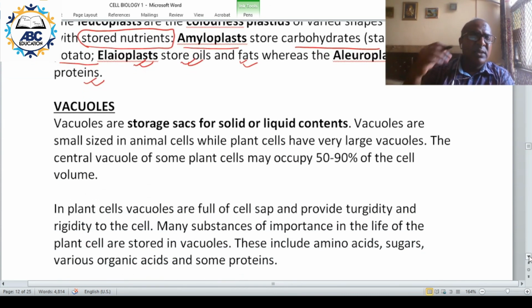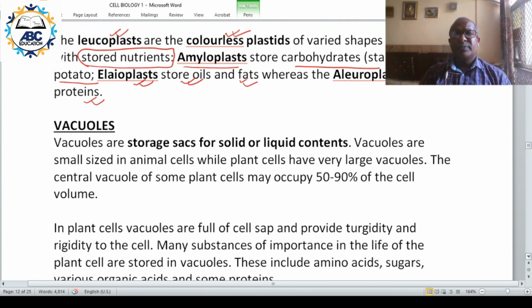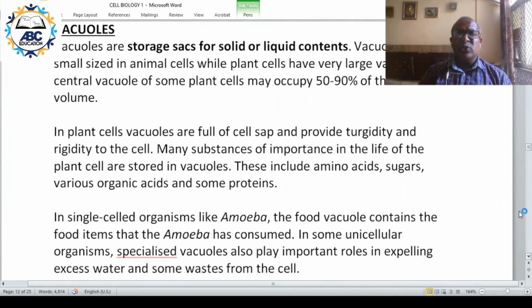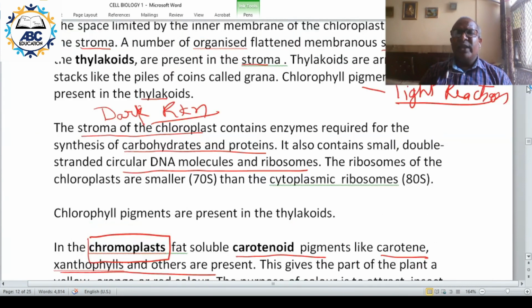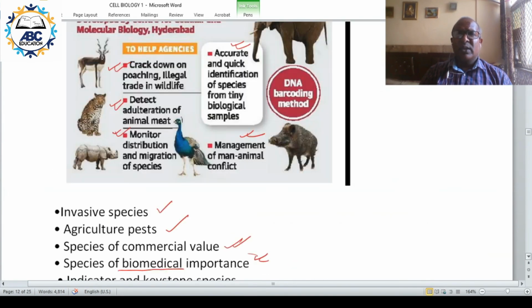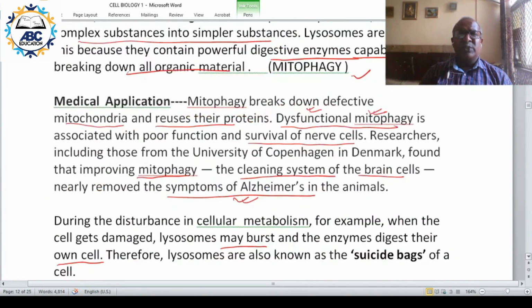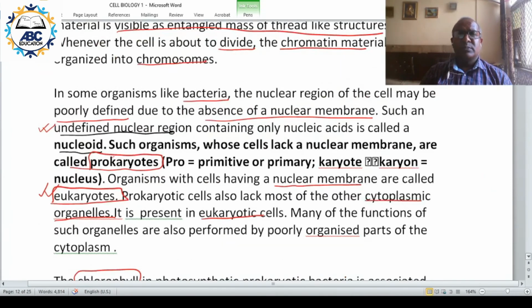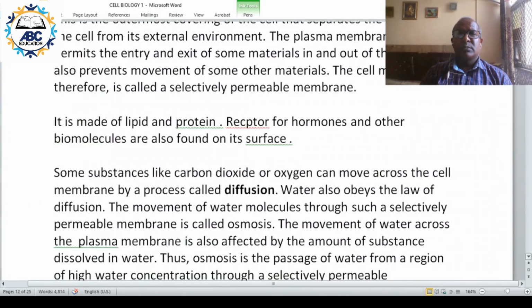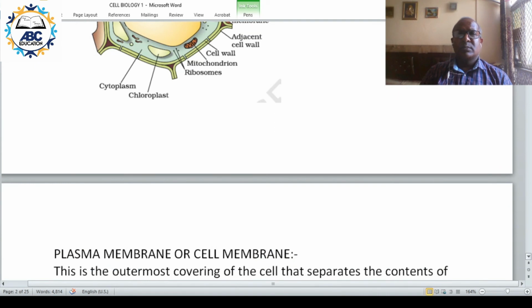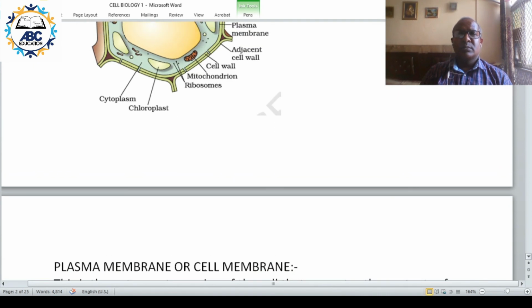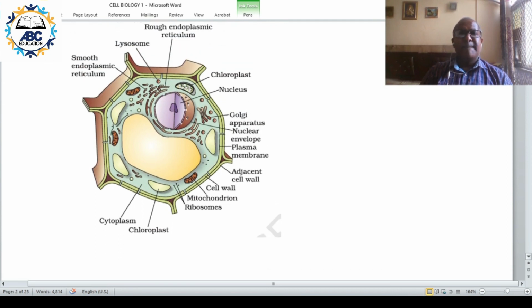After these organelles, the another component is vacuole. Now, let me show you the diagram that we had seen in the very beginning, the diagram of the cell.